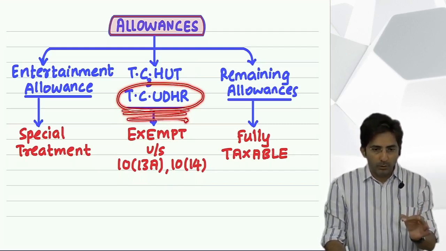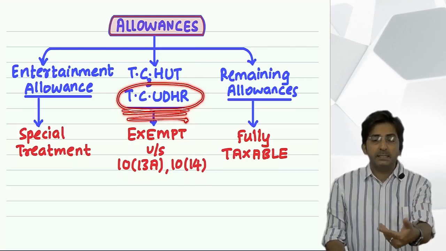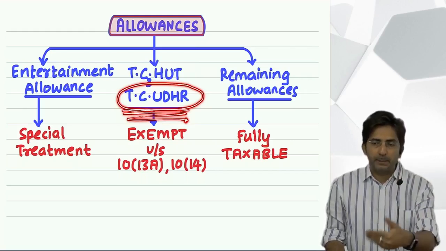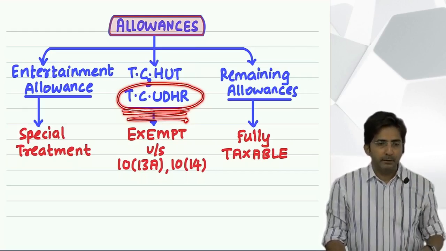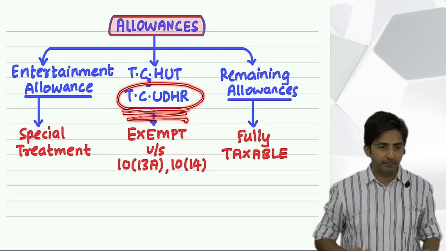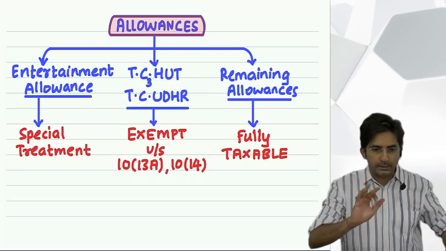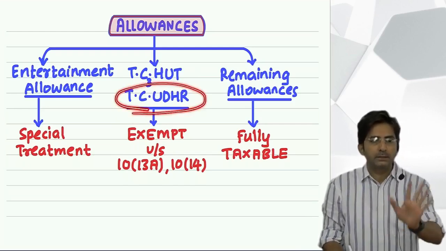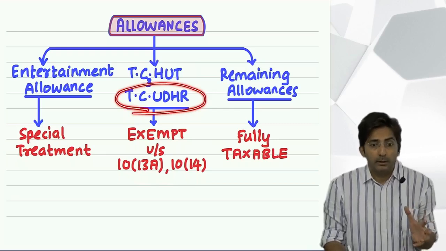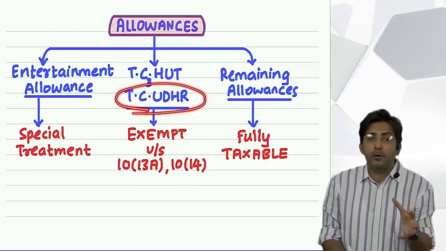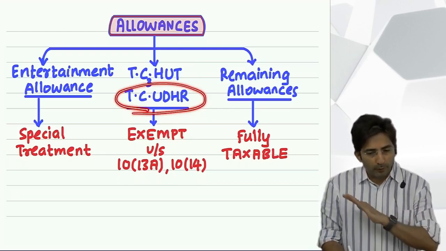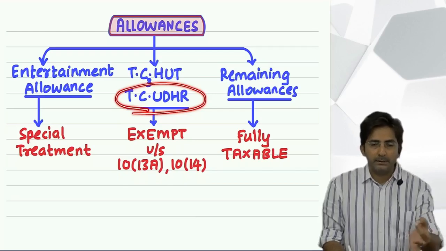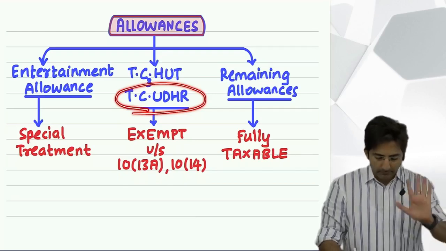You know what is the rule? It will be exempt to the extent spent. For example, boss is giving you 100 and you have spent 50, so 50 will be exempt. To the extent spent, it will be exempt. I'll take an example and make you understand, but right now I want to say is TC udhar, all the allowances, the rule is same. Means now you don't have to bother that for each allowance some different amounts will come. Now for all the allowances in TC udhar, the rule is common. Exempt amount is the spent amount. Okay, see with example, wait.